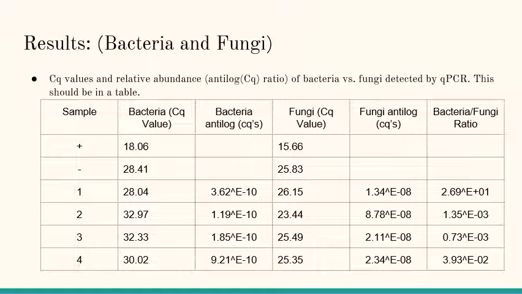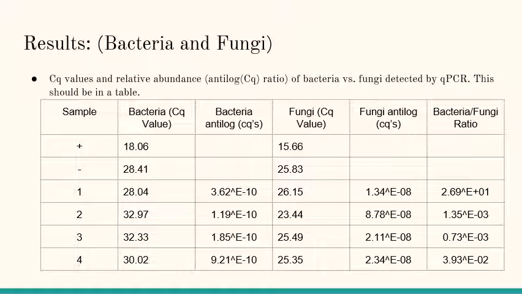And next we did the bacteria and fungi, and we used Cq values and relative abundance antilogs, so the Cq ratio of bacteria versus fungi detected by the qPCR, and this was our table. So we had our positive, our negative, we had sample 1, 2, 3, and 4, and then we had the bacterial value and the fungal value. Then we used the laptop to find the antilogs for both of them, and then the bacteria fungi ratio.